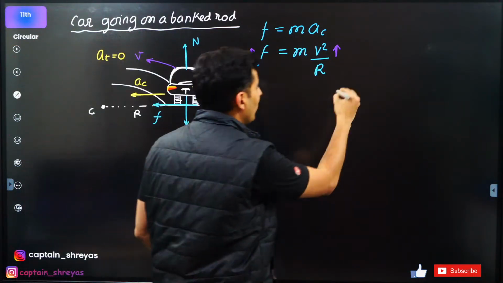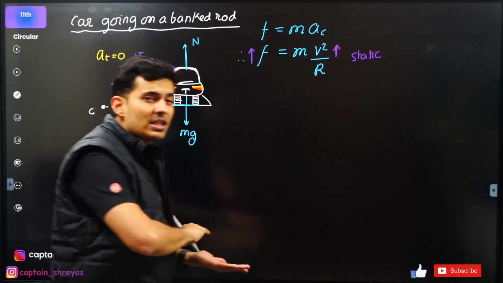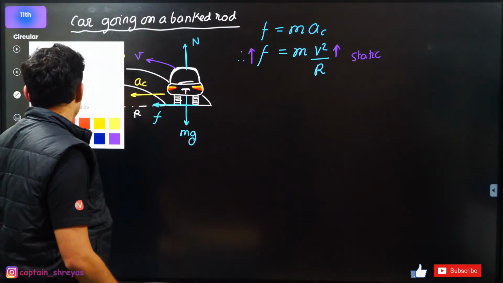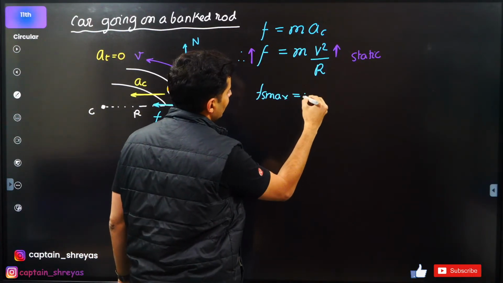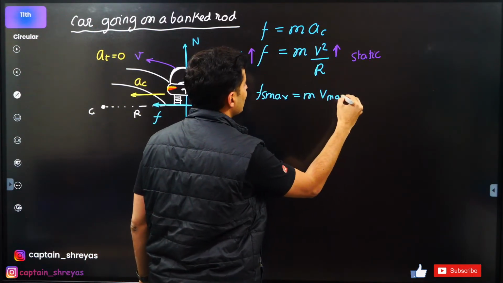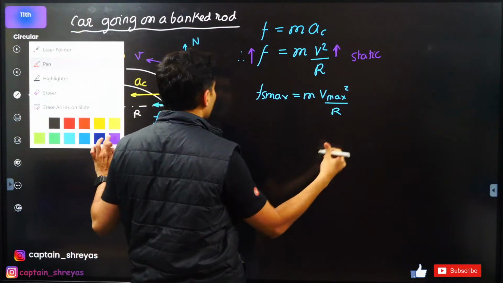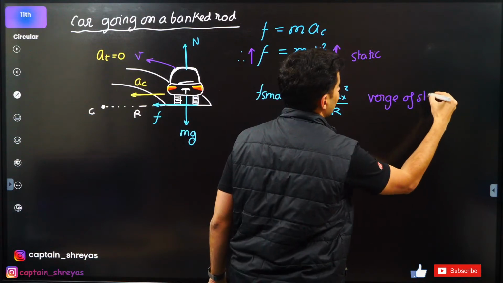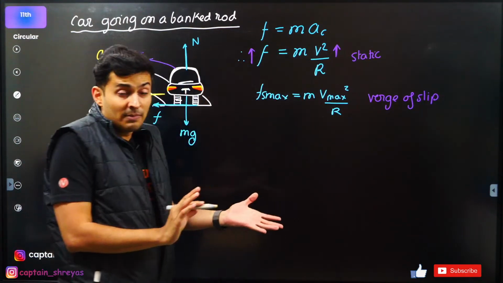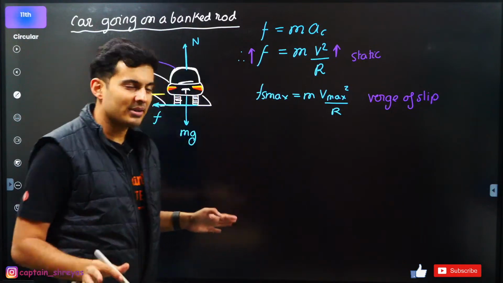So this is good as long as it is static. But the moment it reaches the maximum static limiting force, so it becomes Fs max, then this speed will be the maximum speed with which it can go on the curved track. So this is on the verge of slipping. It has not yet slipped. Anything more than this is going to slip.